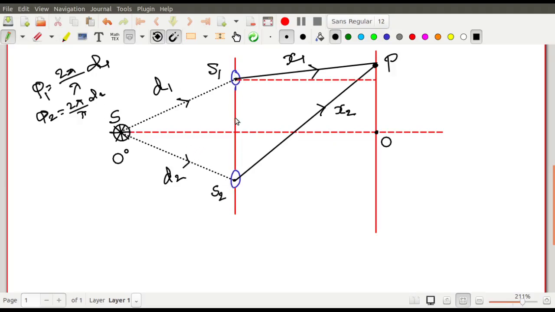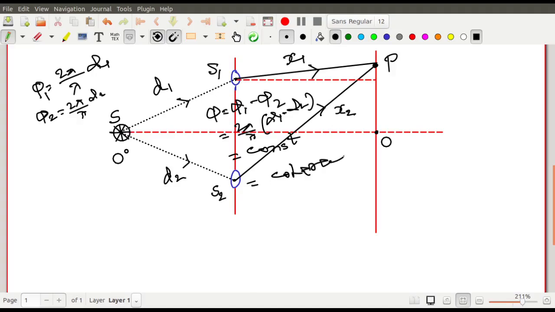So what is the phase difference between the 2 points S1 and S2? তাহলে S1 আর S2 এর মধ্যে ফেজ ডিফারেন্সটা কত হবে? So the phase difference between S1 and S2, that is phi1 minus phi2, will be simply 2 pi by lambda multiplied by d1 minus d2. And this phase difference is definitely constant because d1 minus d2 is constant. Did you get the point? So S1 and S2 behave as coherent sources. তার মানে S1 আর S2 কিন্তু এখন কোহারেন্ট হিসাবে বিহেভ করবে.